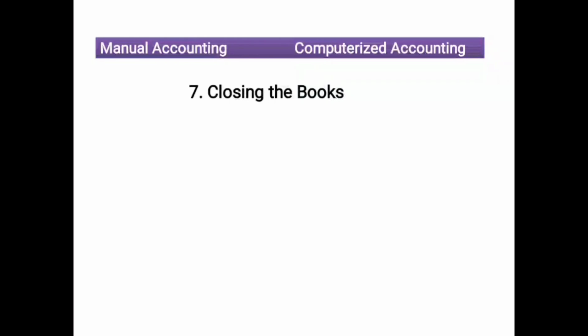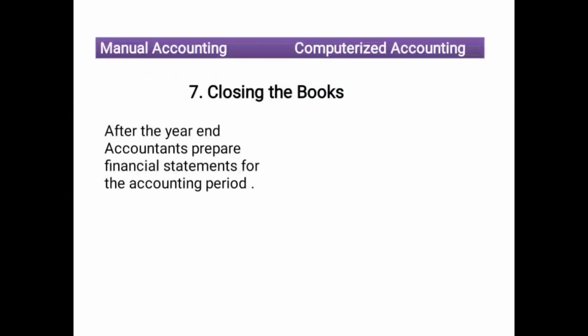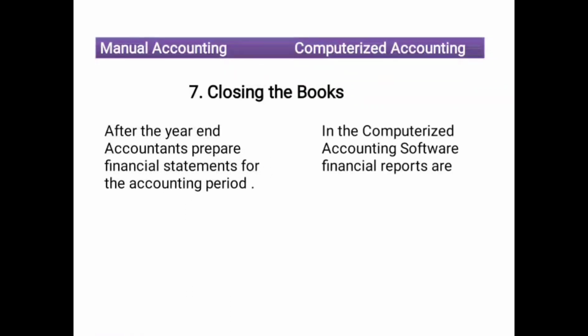Point number 7, closing the books. In manual accounting system, after the year end, accountant prepares financial statements for the accounting period. In computerized accounting system, financial reports are auto-generated for the accounting period.